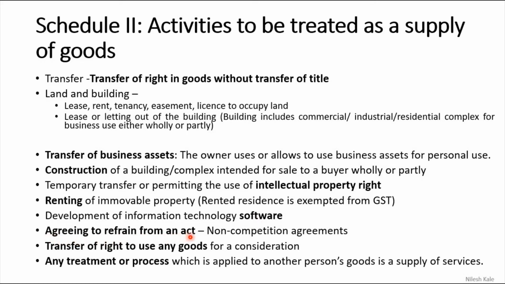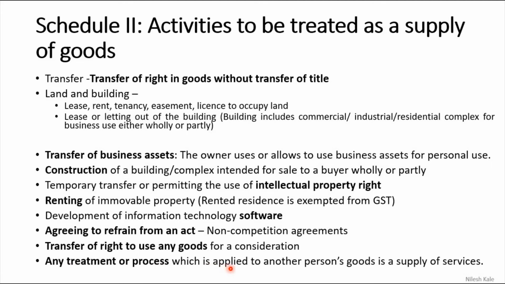Agreeing to refrain from an act, yes, you will learn obviously in the Contract Act. So non-competition agreements, if you are making, or if you are not doing any other thing for a consideration, then that will also be considered as a supply of service. Transfer of right to use any goods for a consideration. Any good where a transfer of the right to use is happening, then obviously that will be considered as a supply.